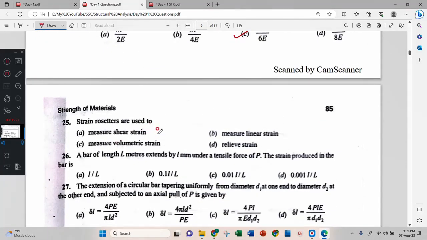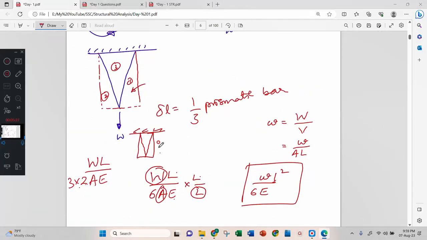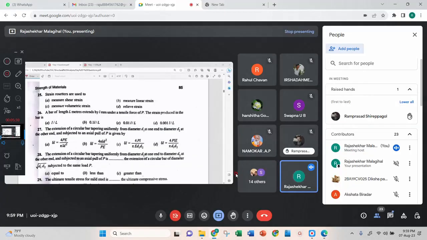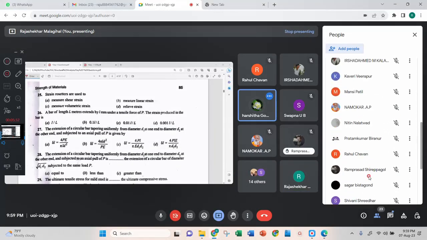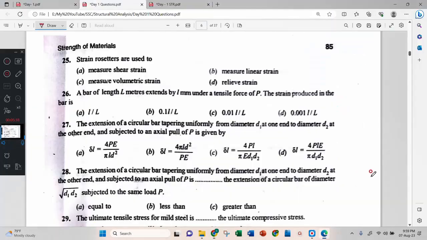Strain rosettes are used to... rosettes ಅಂದ್ರೆ ಏನು? ಎಷ್ಟು ಜನರಿಗೆ ಕನ್ನಡ ಬರಂಗಿಲ್ಲ? How many of you don't know Kannada? Strain rosette is used for measuring of strain. Very good. Elongations are there in strain. Many strains were asked, no? Shear strain, volumetric strain, linear strain. It shows only the linear strain, sir. Correct answer. Okay, it shows the linear strain.